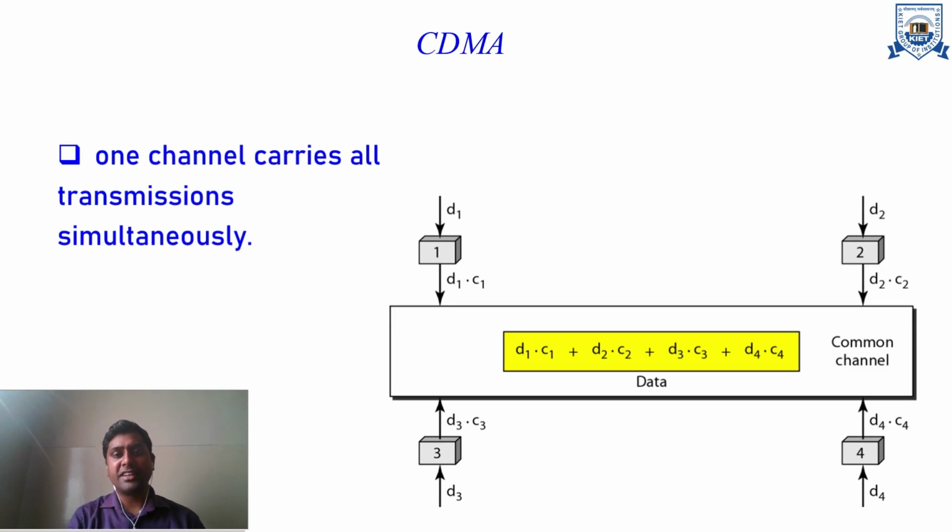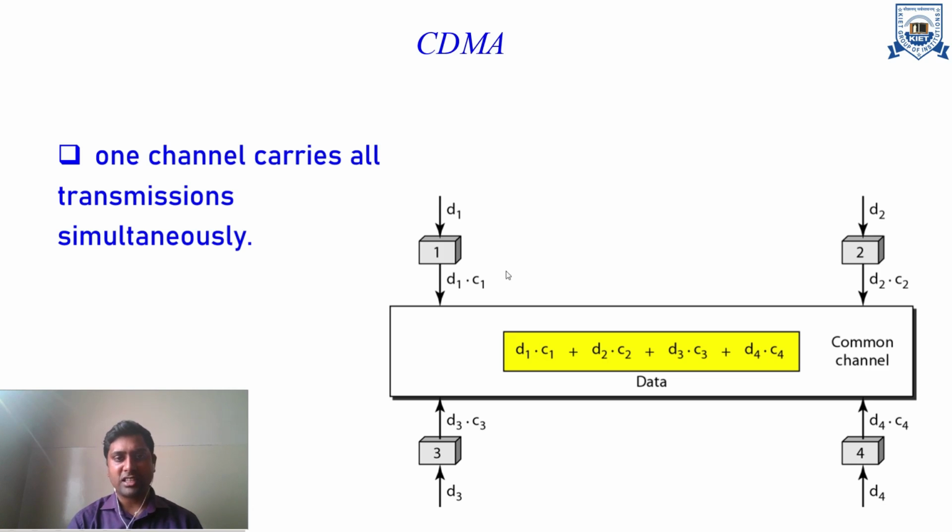So now next is the CDMA, code division multiple access. One channel carries all transmission simultaneously. It means the channel is not distributed among the stations based on either time or frequency. It means the complete channel is available for all the stations at the same time. But their data will be differentiated based on some specific codes.